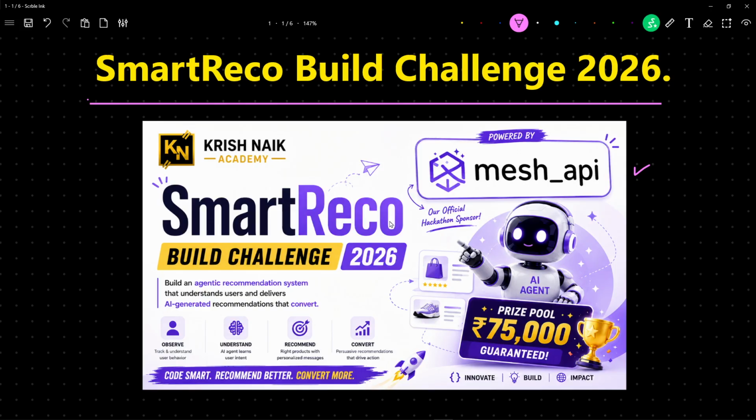So guys, we are going to build an agentic recommendation system in this hackathon, which is going to be powered with MeshAPI. We are going to build those kind of agents which will observe, understand user behavior, recommend different products, and convert that information into analytical decisions. Now, we are talking about a product recommendation system.